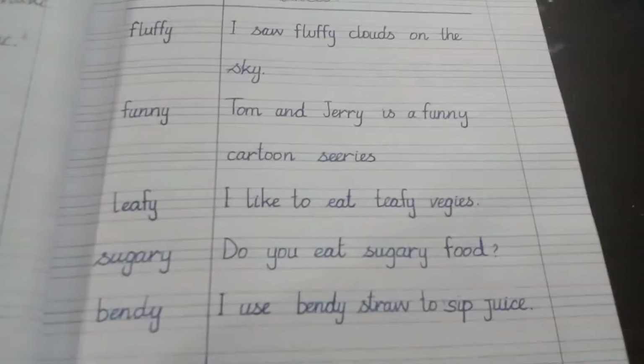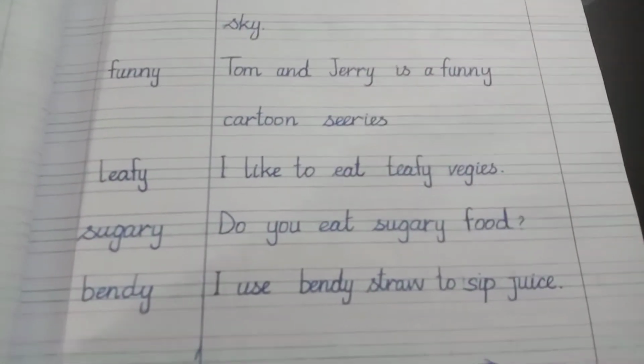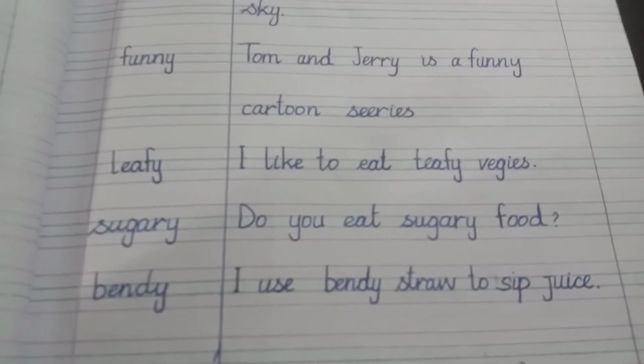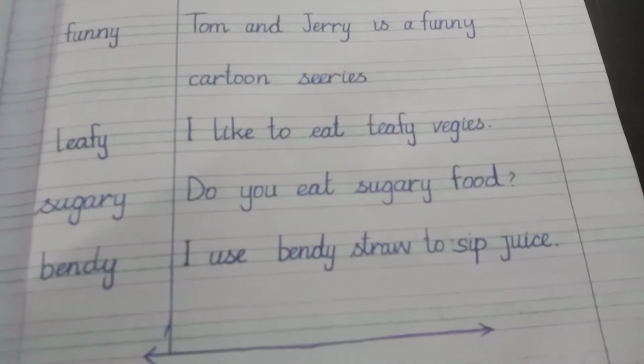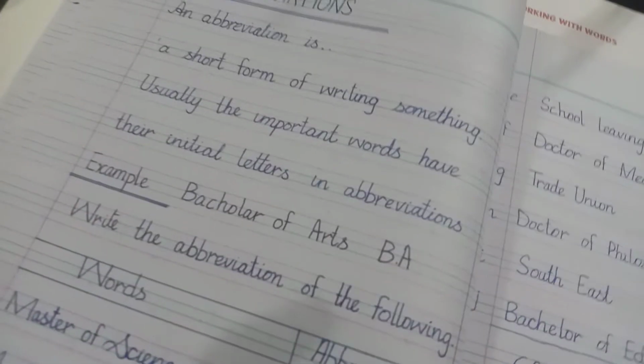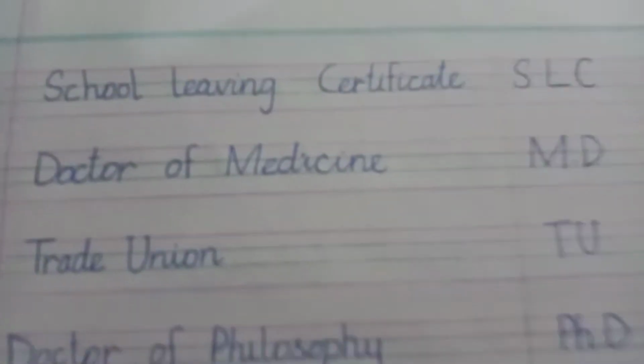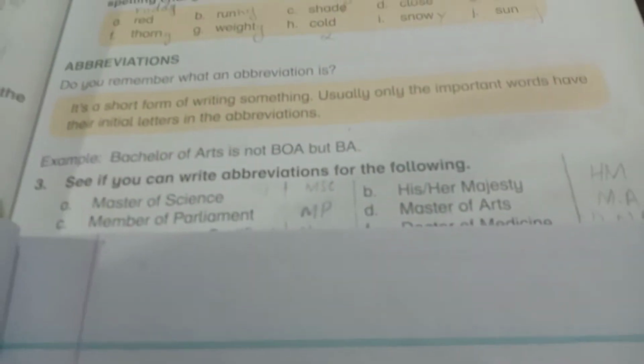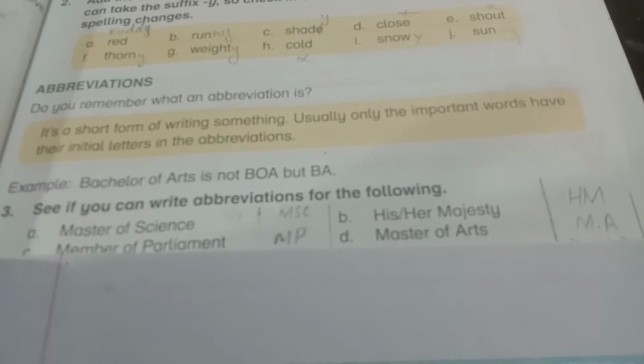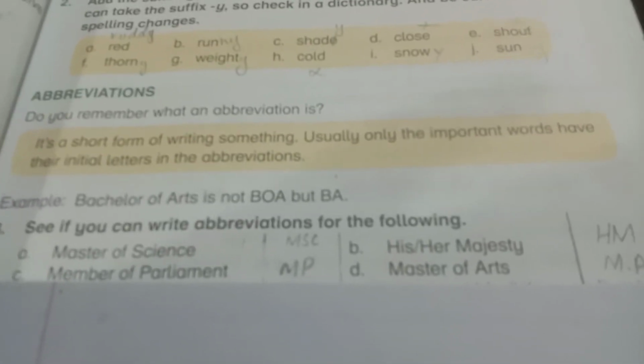So these sentences are made from my side. You can change the words and sentences. You can make your own in a beautiful way. So the next one: add the suffix y to the following. You can see on the notebook. Add suffix y to the following: red, ready,